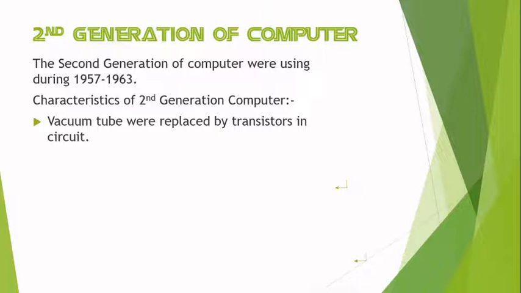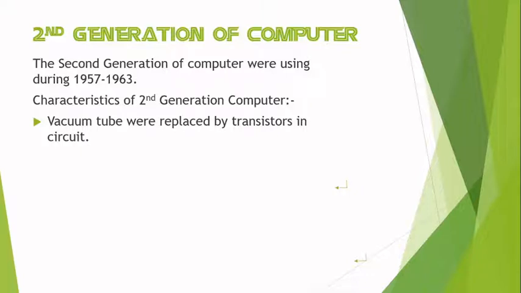In the second generation computer, they were using discrete transistors and other electronic components. So we can say that a computer made of circuits, transistors and other electronic components.